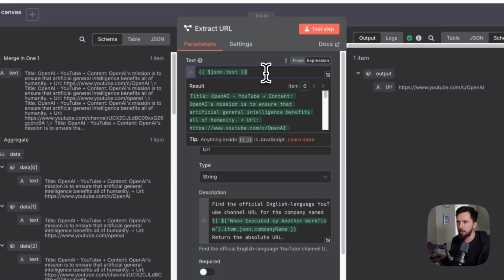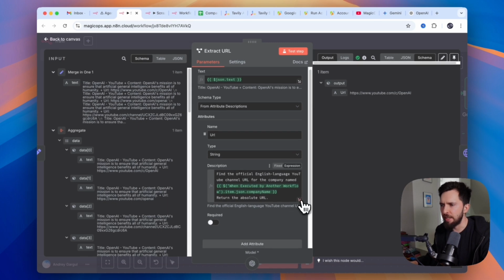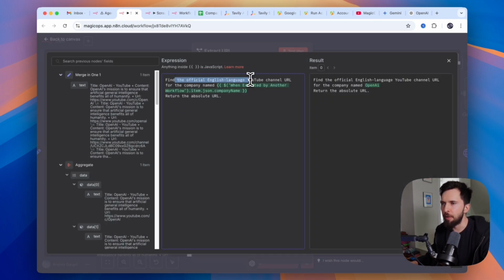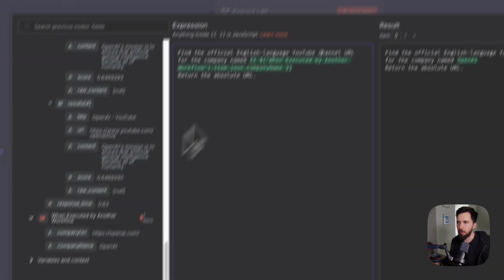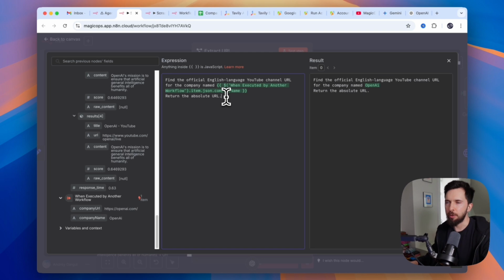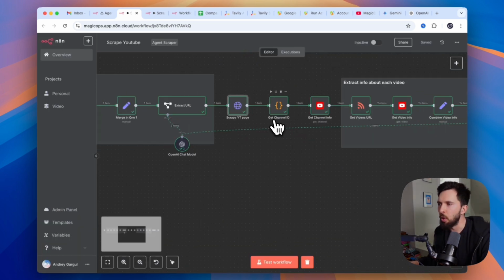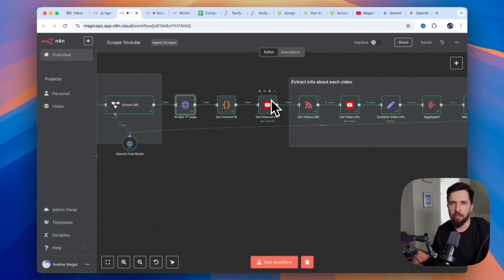that we are passing to our LLM to extract the URL. So you can see we have text here, and as a main prompt, we say, find the official English language YouTube channel URL for the company named, and we pass the company name from here. Return the absolute URL. We need an absolute URL. We don't want it to just give back a slash and the name of the company or the name of the channel. We want to pass this to our YouTube API.